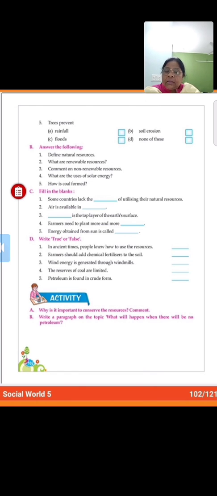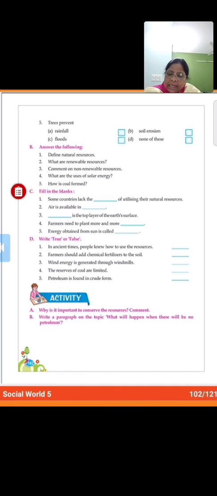Then look at exercise C. Fill in the blanks. Some countries lack the dash of utilizing their natural resources. In the dash you will write knowledge. Number 2, air is available in abundance. In the dash you will fill abundance.